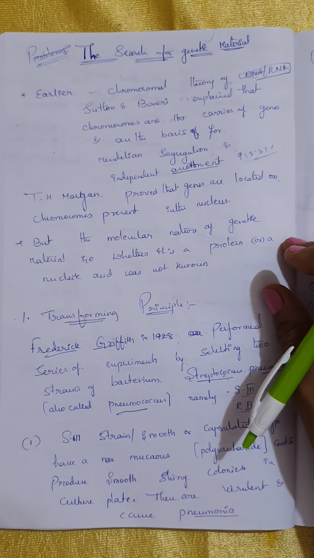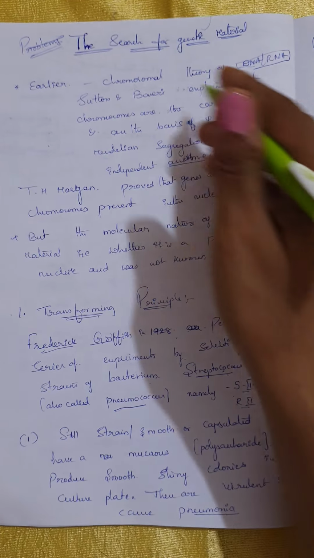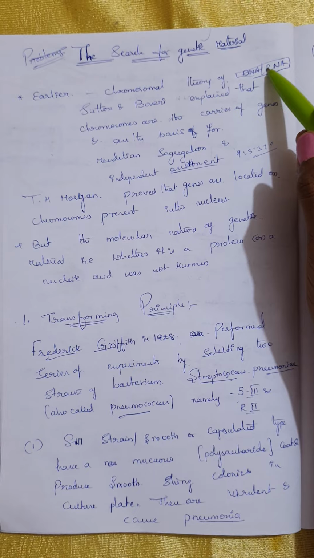Hello everyone, this is Madhavi and I am talking about the search for genetic material. As everybody knows, there are two types of genetic material, that is DNA and RNA, right?